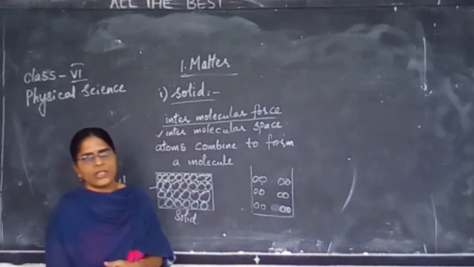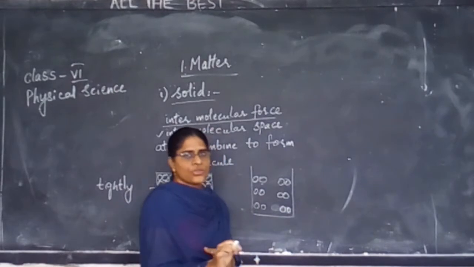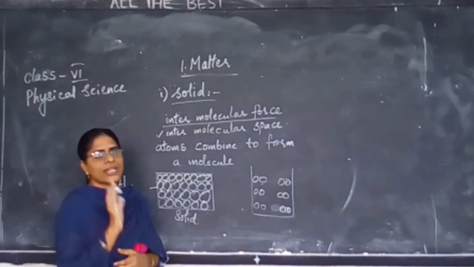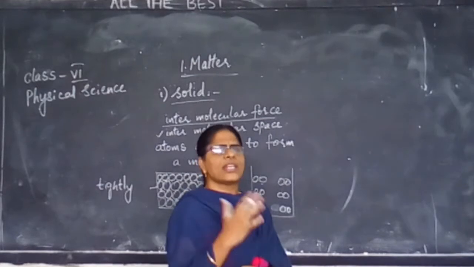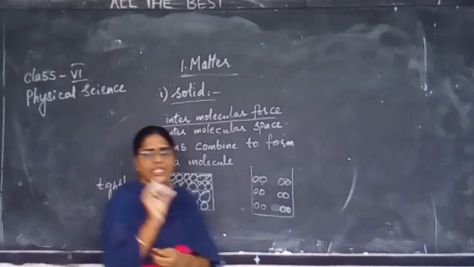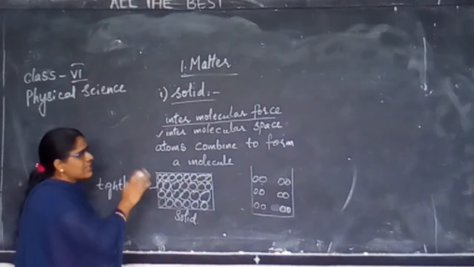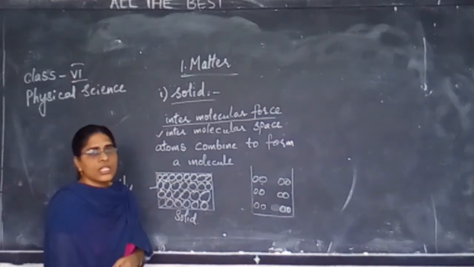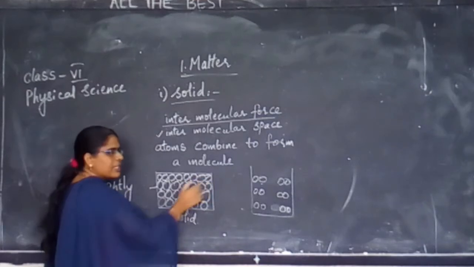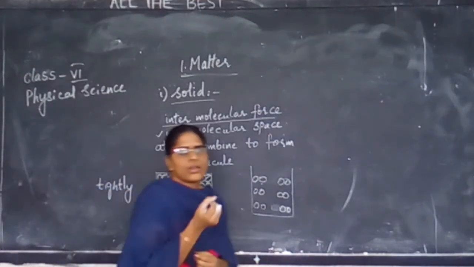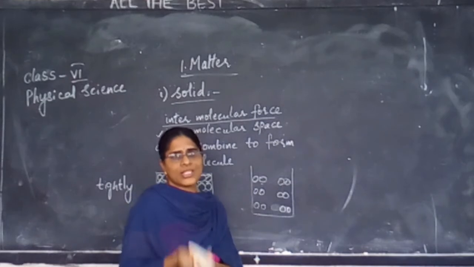The space between the molecules is called an intermolecular space. It can be in a solid, liquid or gas. If there is a place between the molecules, we call it intermolecular space. See, in order to hold these molecules, if I want to hold a duster, do I require some force there?